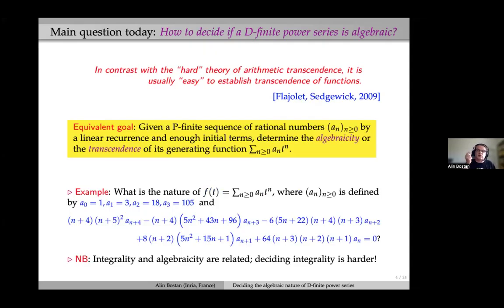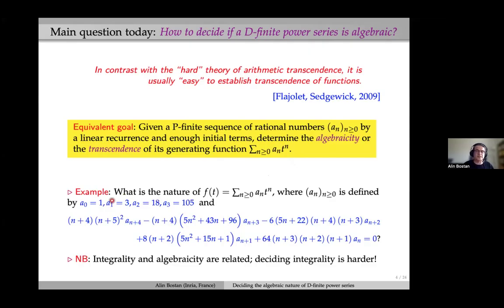Equivalently, since we have this duality, this correspondence between having a D-finite power series or having a P-finite sequence of coefficients, our equivalent goal is: given a P-finite sequence of rational numbers, defined by a linear recurrence with polynomial coefficients and sufficiently many initial terms, determine the algebraicity or the transcendence of its generating function.